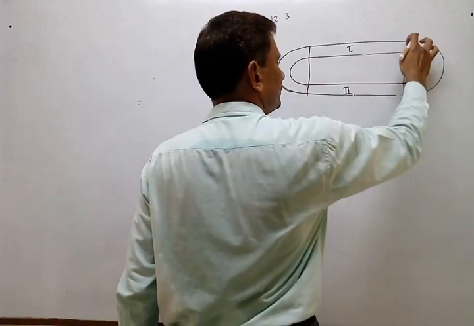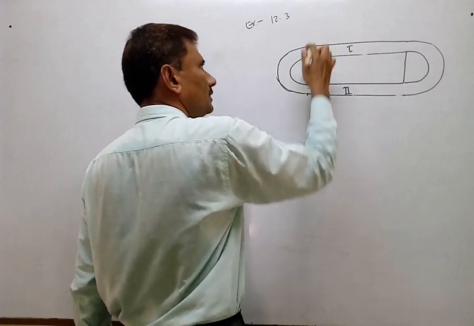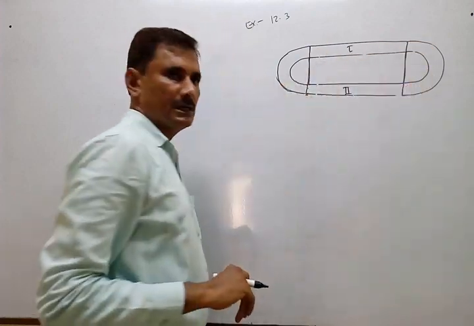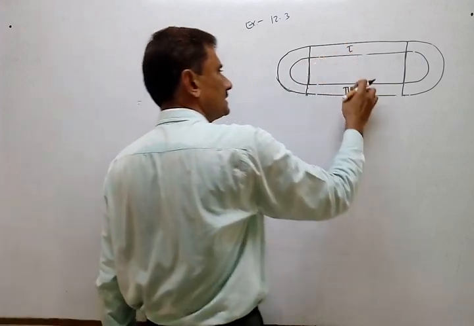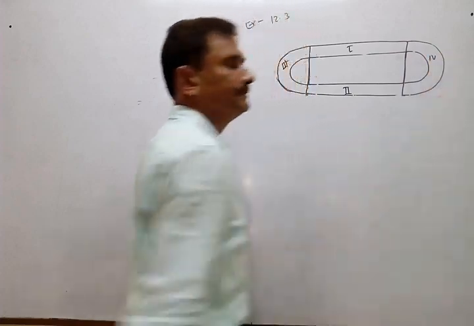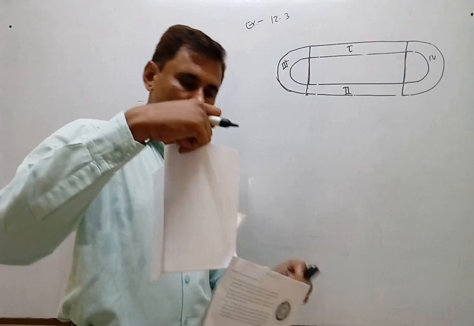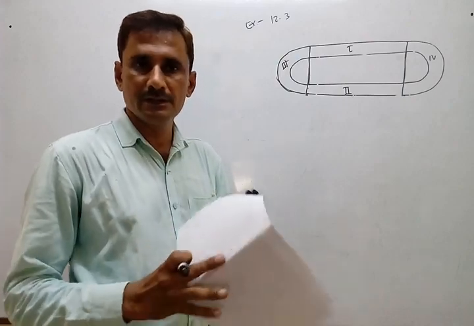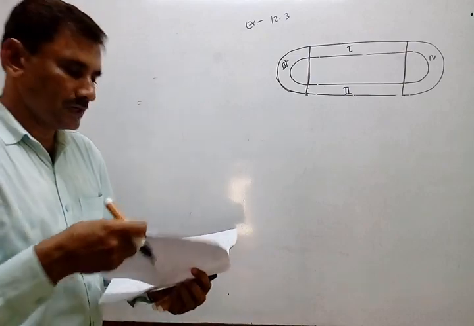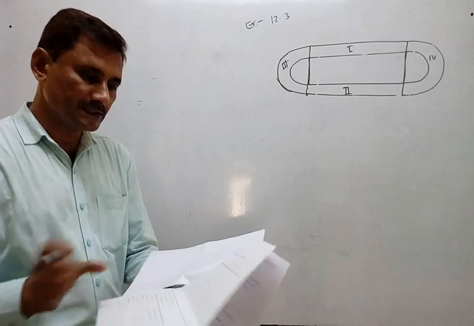Now this is continuing. Actually, there is no part here, it is continuing, but for dividing it we just make a line here. So this is the first part, second part. Now this is the third part, and this is the fourth part. And parts 1 and 2 are equal, and 3 and 4 are also equal because it is a symmetric figure. Now just look at the measurements. What are the measurements given?